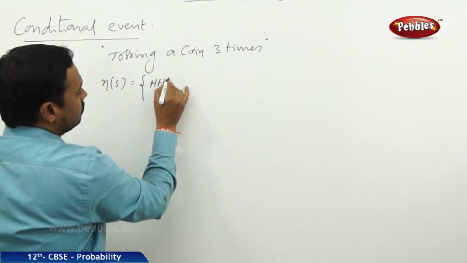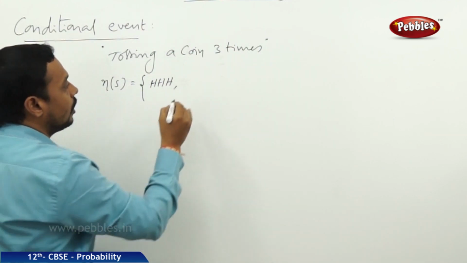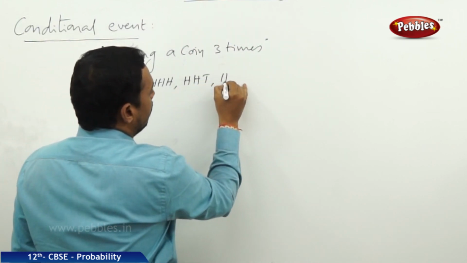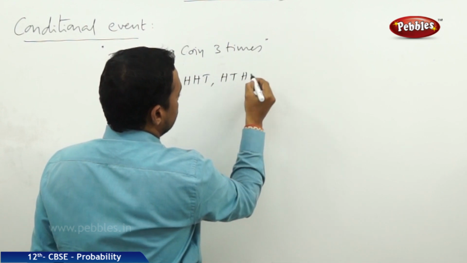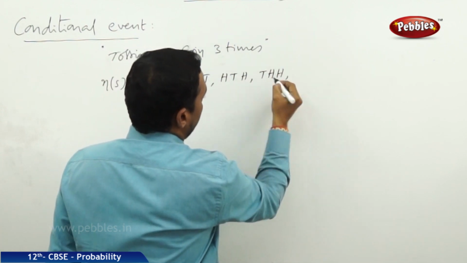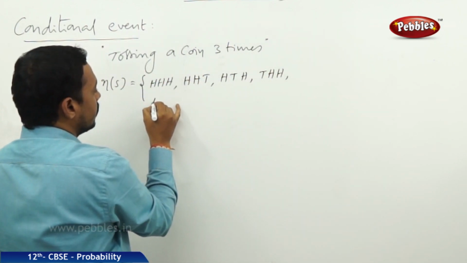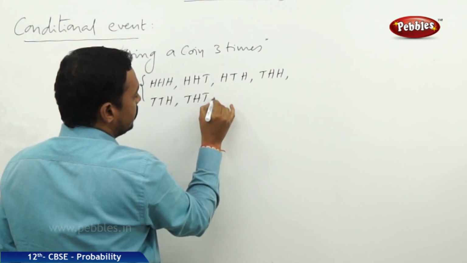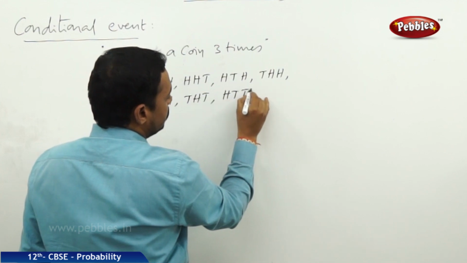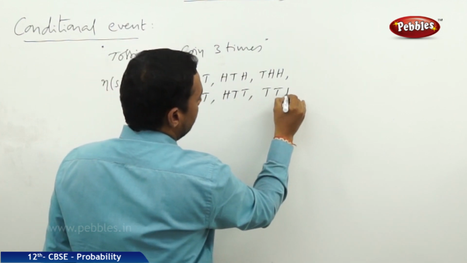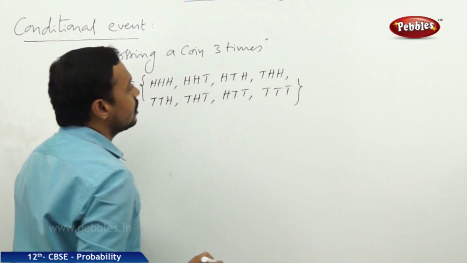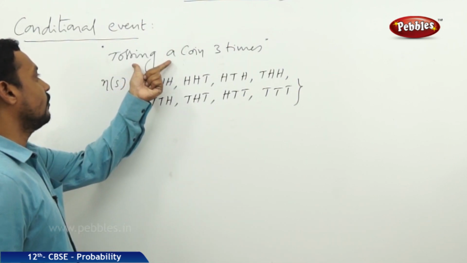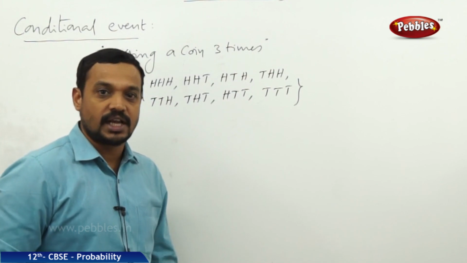HHH, or HHT, HTH, THH, TTH, THT, HTT, TTT. Now these are the total number of cases when a coin is tossed 3 times.